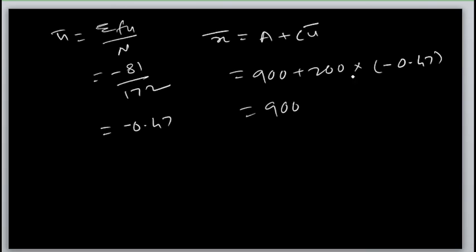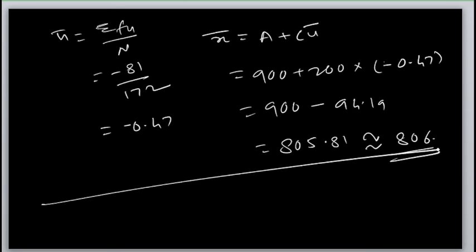This comes out 900 minus 200 multiplied by 0.47, which is 94.19. Then 900 minus 94.19 comes out 805.81, which is approximately 806. This method is called the step deviation method.